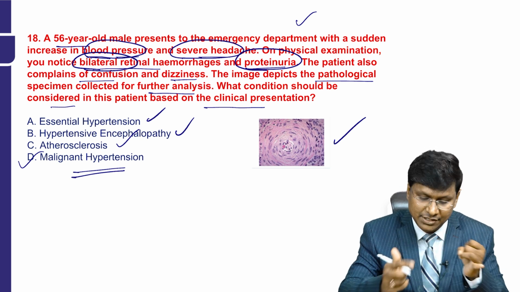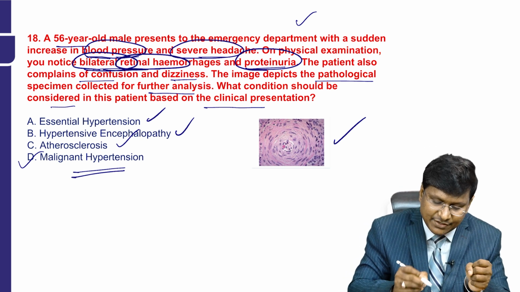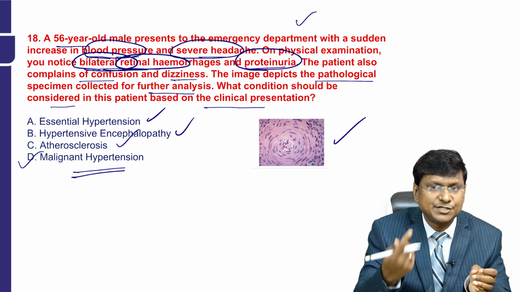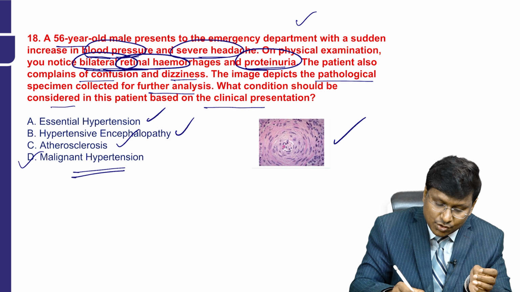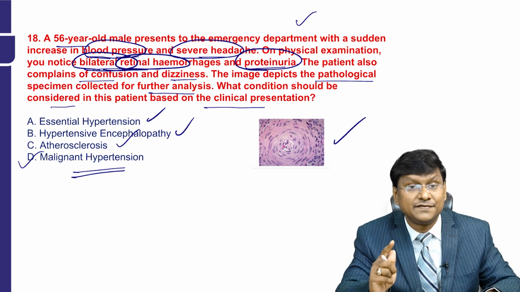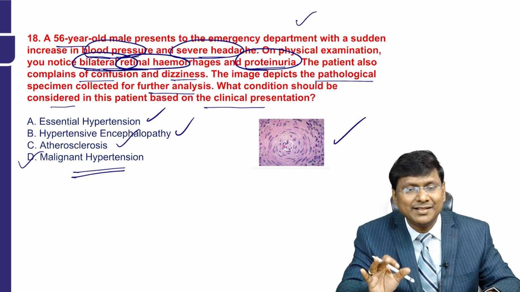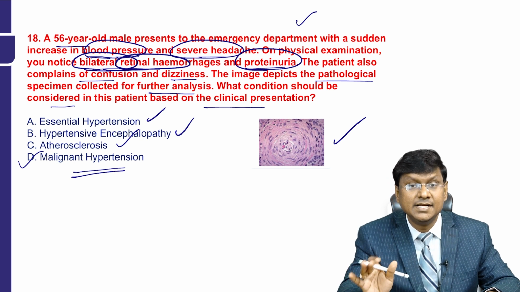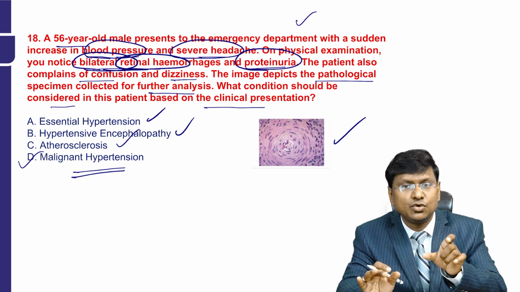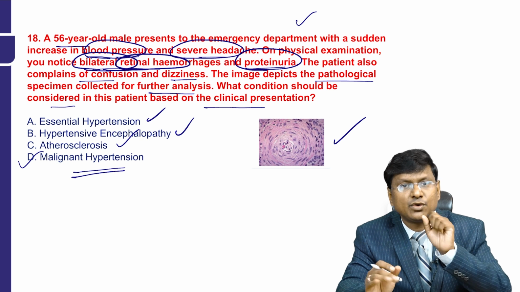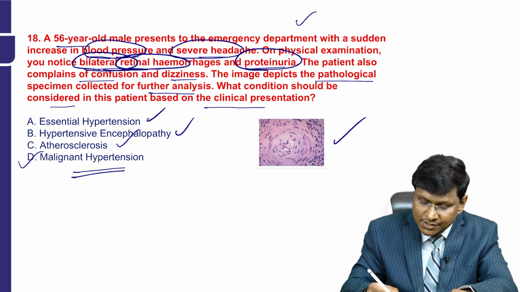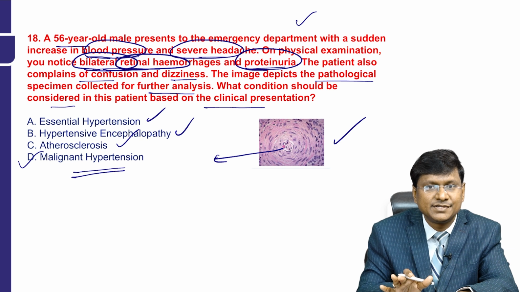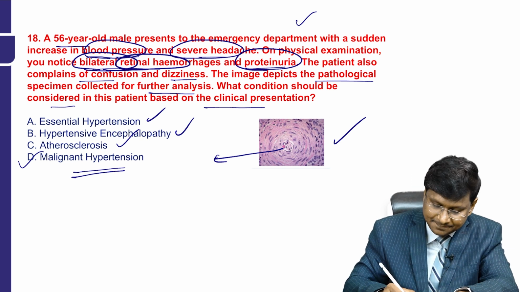There is retinal hemorrhage, which is suggestive of retinopathy. There is proteinuria, which means there is hypertensive nephropathy. There are also CNS manifestations suggestive of hypertensive encephalopathy. So all these three together, we call malignant hypertension. And pathologically, this syndrome is associated with diffuse necrotizing vasculitis. What you are able to make out in this pathological specimen is the fibrin deposition.